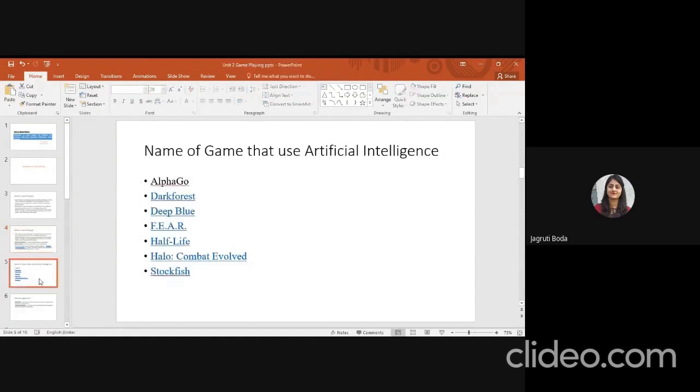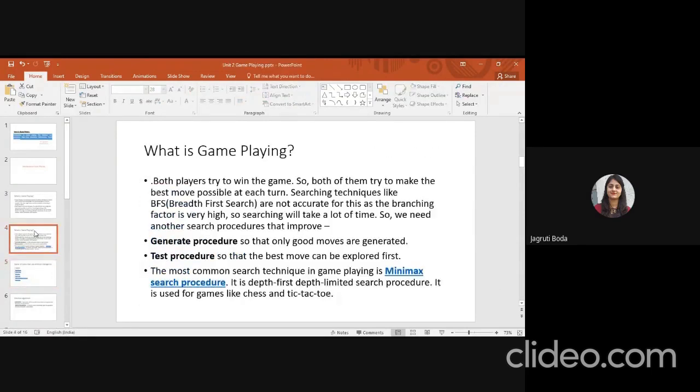Anyone can tell me any application of games that use AI? There are lots of games available nowadays that use AI in game playing. Do you know any game? Which game uses AI for game playing?